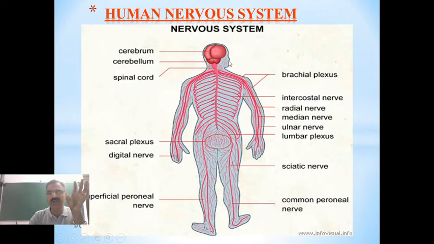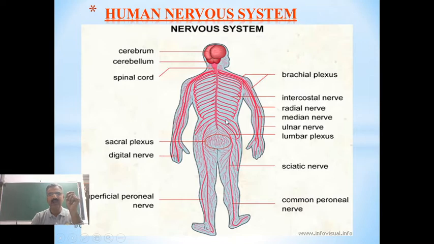So these neurons which are connected from the central nervous system to all other parts of the body are said to be the peripheral nervous system. Central nervous system, which we call CNS, and peripheral nervous system, which is called PNS.